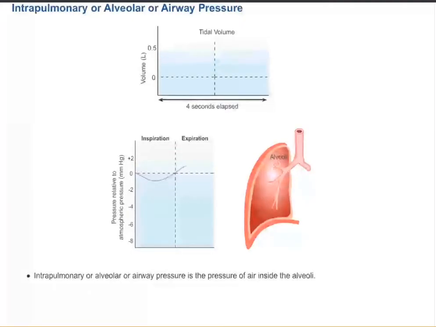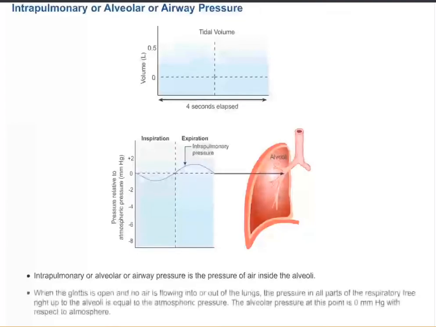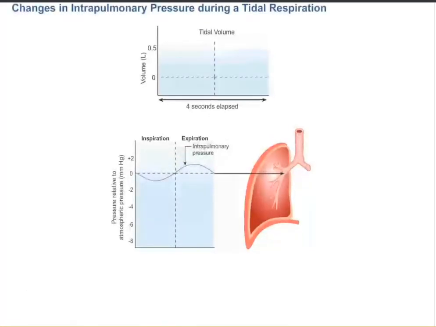Intrapulmonary, or alveolar, or airway pressure is the pressure of air inside the alveoli. When the glottis is open, and no air is flowing into or out of the lungs, the pressure in all parts of the respiratory tree, right up to the alveoli, is equal to the atmospheric pressure. The alveolar pressure at this point is 0 mm Hg, with respect to atmosphere. Changes in intrapulmonary pressure, during a tidal respiration.